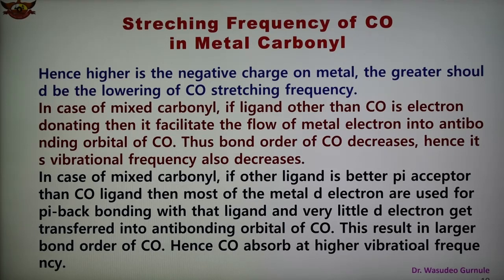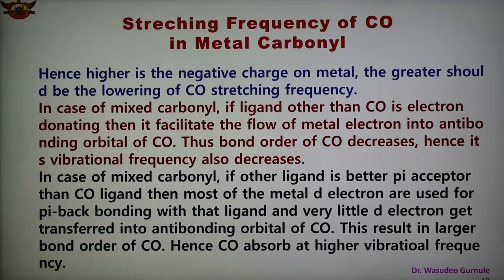So it depends on the back bonding and on the pi acceptor, whether CO is accepting or groups other than CO are accepting the pi electrons. If the metal has a greater negative charge, there is a possibility of decrease in the bond order of CO, and it appears at a lower vibrational frequency.